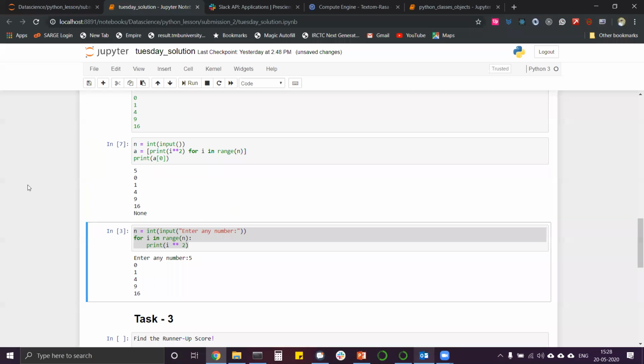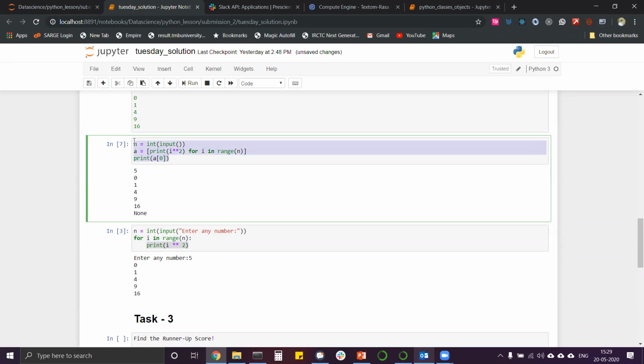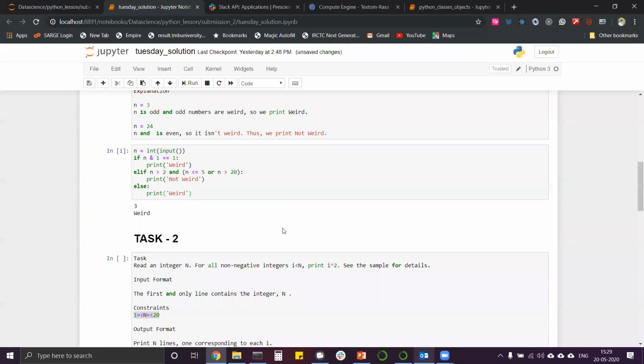It wouldn't have printed you 0. In this method, you could have stored this into a list and could have printed out individual values. So that's why we don't use this method. This is a shorthand method to do it, but only for this purpose, not for all other purposes. And this task was very easy.